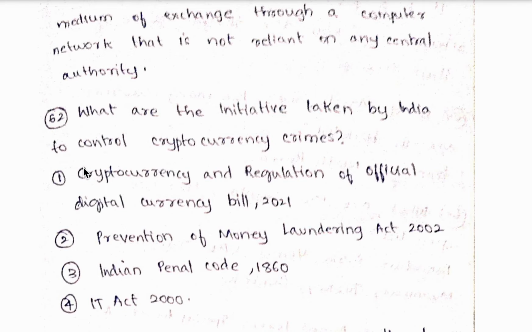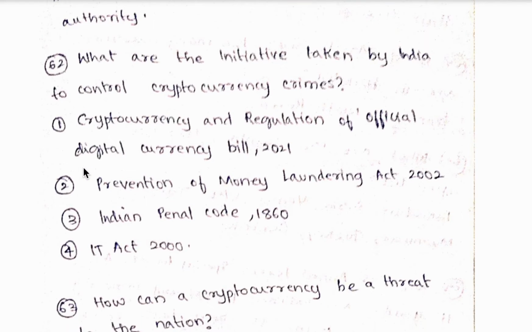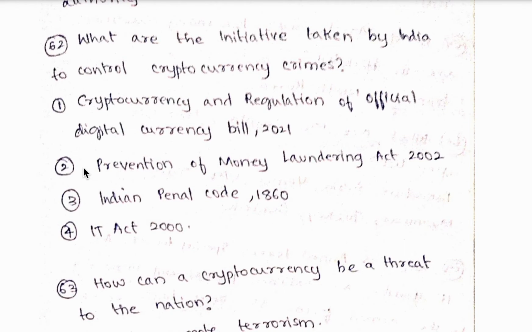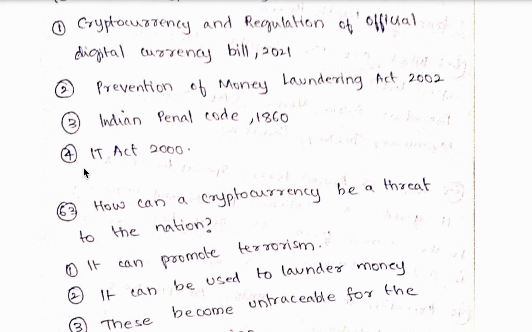62nd question, what are the initiatives taken by India to control cryptocurrency crimes? So the first initiative is the Cryptocurrency and Regulation of Official Digital Currency Bill 2021. Second is the Prevention of Money Laundering Act 2002. And the third is the Indian Penal Code 1860. The fourth is the IT Act 2000. So these are the initiatives taken by India to control cryptocurrency crimes.